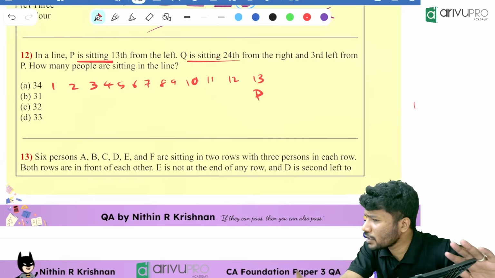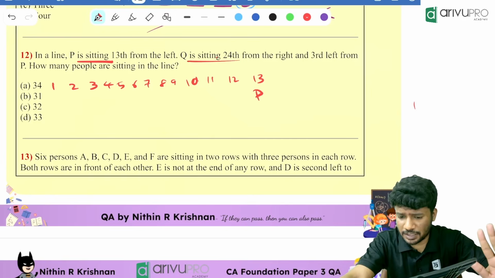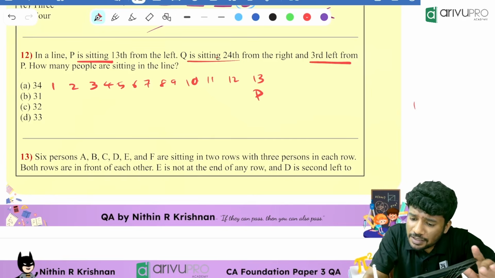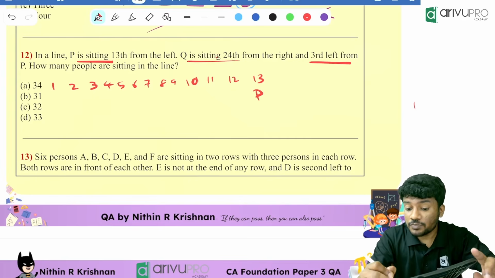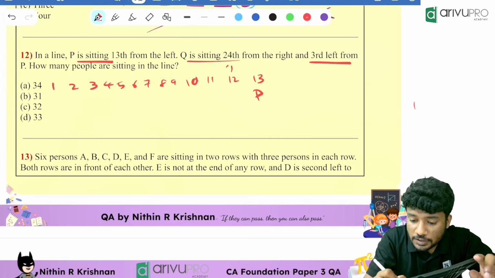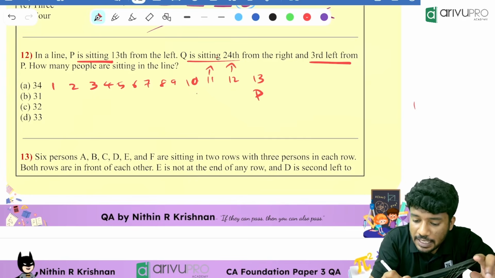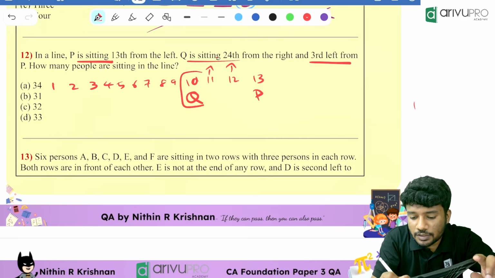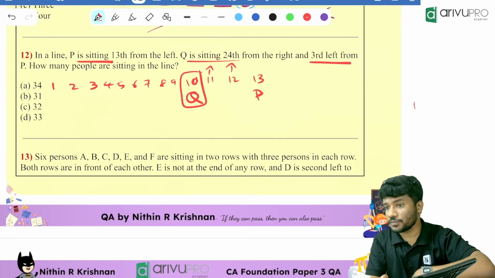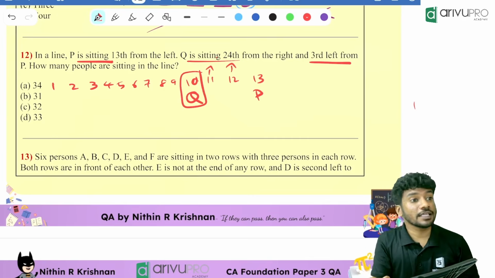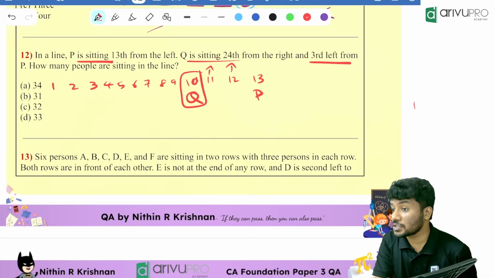We don't know anything about Q, correct? Let it be there. Then Q is third left from P. That is good. Third left from P means first left, second left, then Q is sitting at the 10th position from the left. Okay, then we know one thing: Q is 24th position from the right.